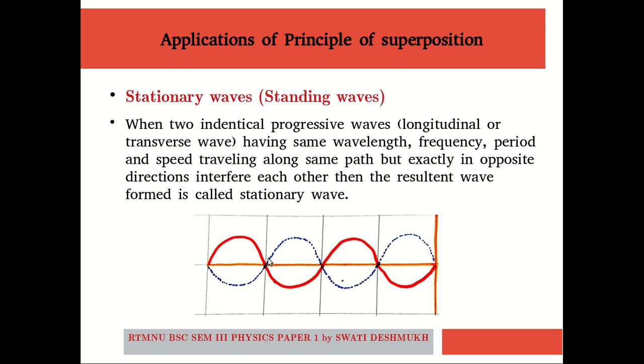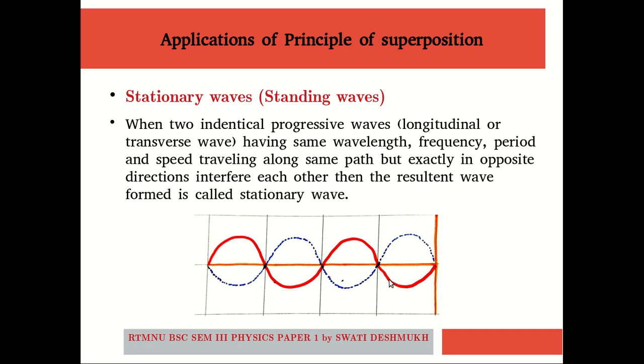For example, suppose you are holding a rope in your hand such that the other end of that rope is fixed at some rigid support. You give some vertical jerk to this rope. As a result, what will happen? A transverse wave will be generated on that rope.